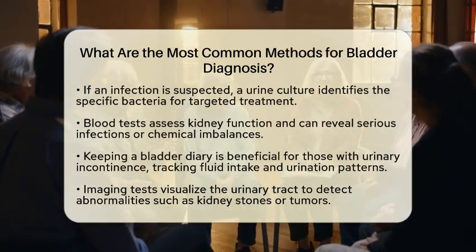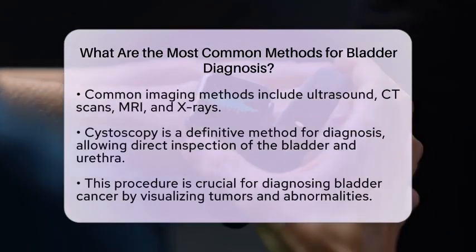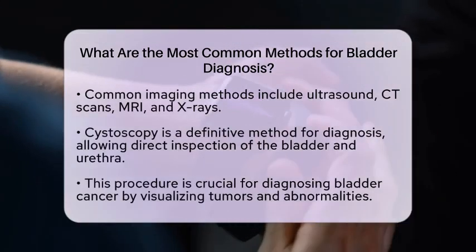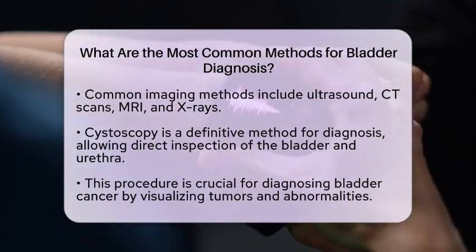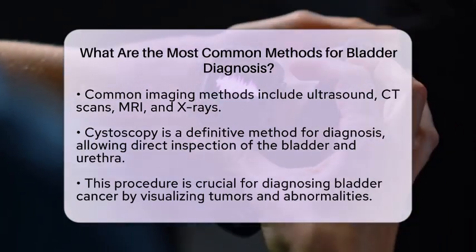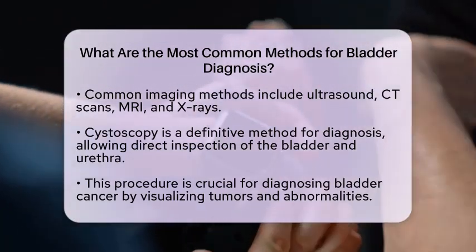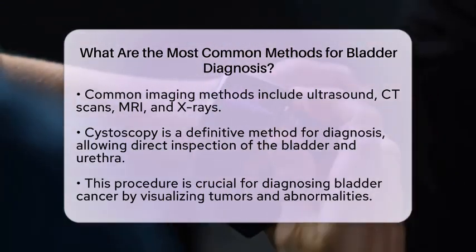One of the most definitive methods for diagnosing bladder conditions is cystoscopy. This procedure involves inserting a cystoscope, a thin and flexible tube with a camera, through the urethra to directly inspect the bladder and urethra. Cystoscopy is particularly essential for diagnosing bladder cancer, as it allows doctors to see tumors, inflammation,